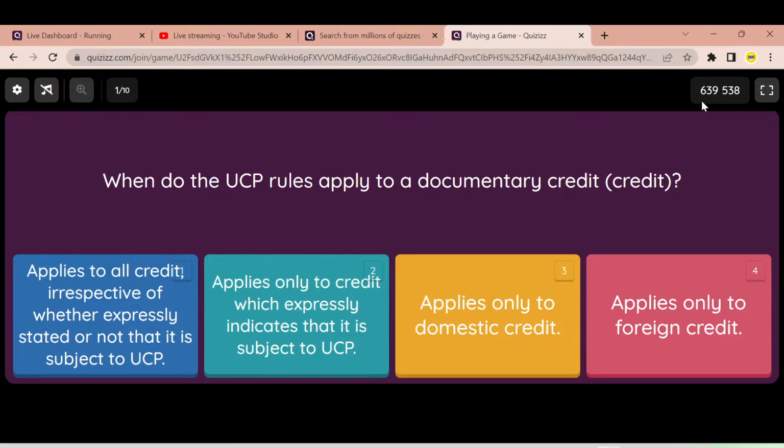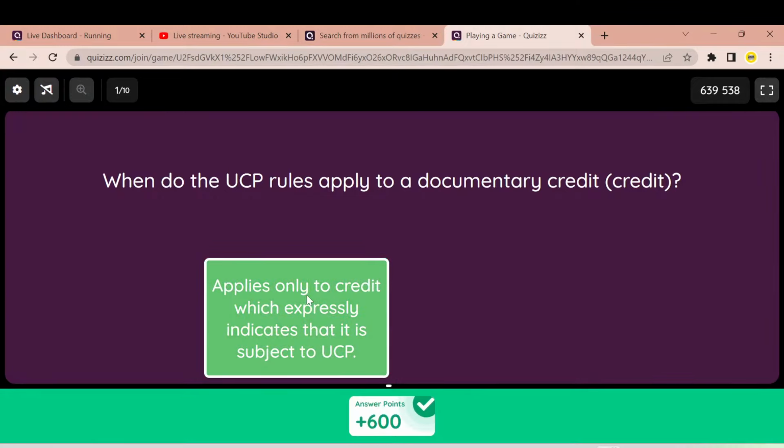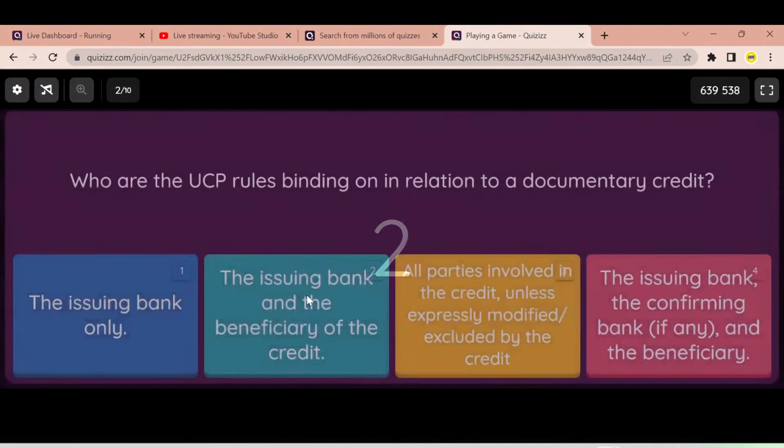So the correct answer is, according to Article 1 of UCP 600, we know that UCP rules apply to any documentary credit, as long as it expressly states that this credit is subject to UCP. So the correct answer here is answer B. Let's move to the next one.